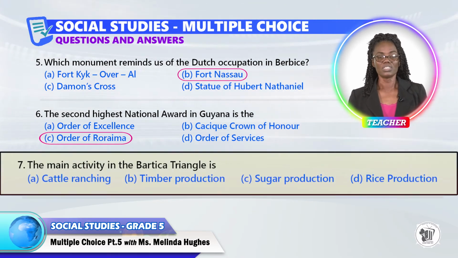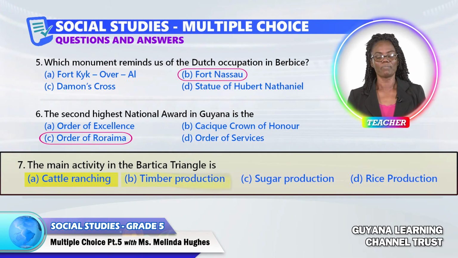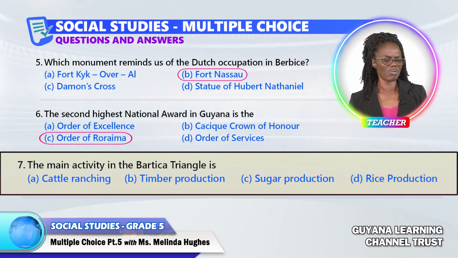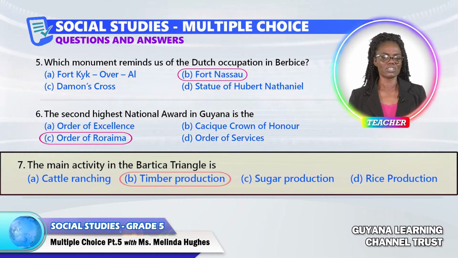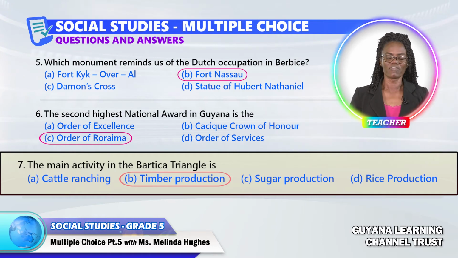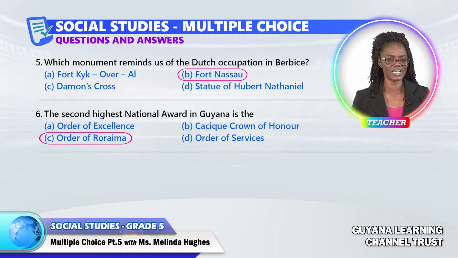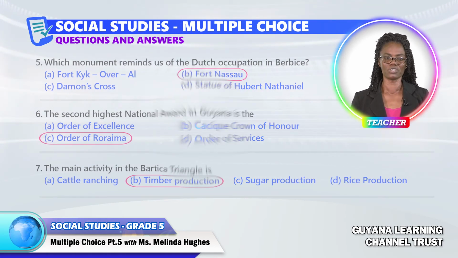Question 7. The main activity in the Bartica Triangle area is A. Cattle ranching, B. Timber production, C. Sugar production, or D. Rice production. Of course, boys and girls, the answer for question 7 is B, because the Bartica Triangle is that area that is found within the forested highland region where Guyana's forest wealth is dense. And so, timber production is the main economic activity there.